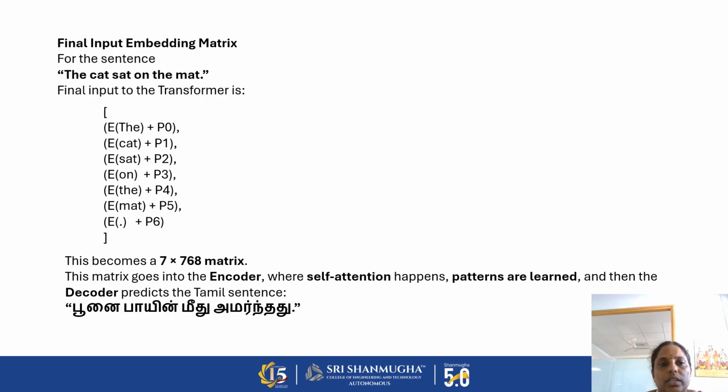Next, we are going to get the final output as a 7 into 768 matrix from the encoder with the self-attention model, which finds the relationship. The value is nothing but the relationship, that is nothing but correlation. So based on how much it is correlated, the values are given.